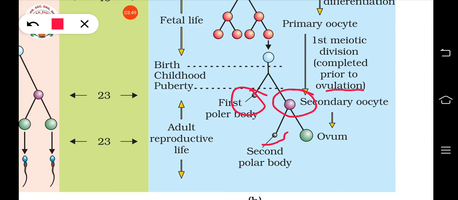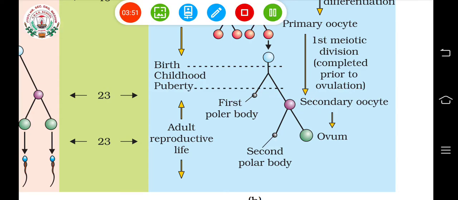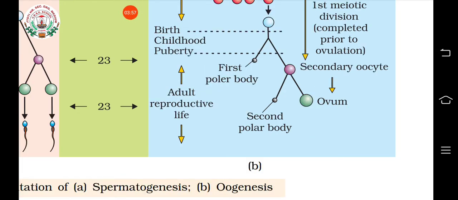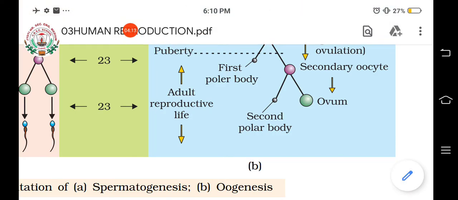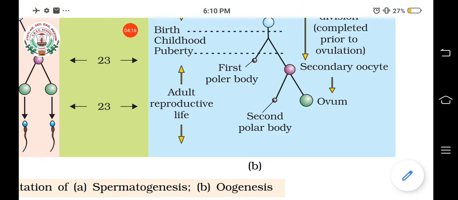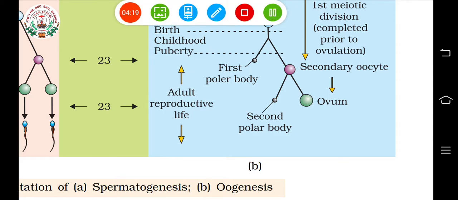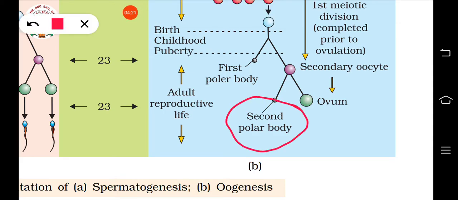Understood? And then what happens? The secondary oocyte completes its second meiotic division only after fertilization. If it gets fertilized, then what? The secondary oocyte undergoes the second meiotic division, and again it produces one more polar body, known as the second polar body, and the ovum. This ovum gets fused with the sperm. So is it clear?